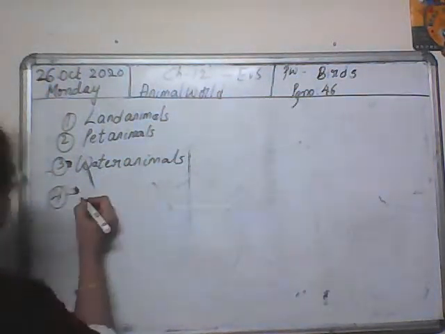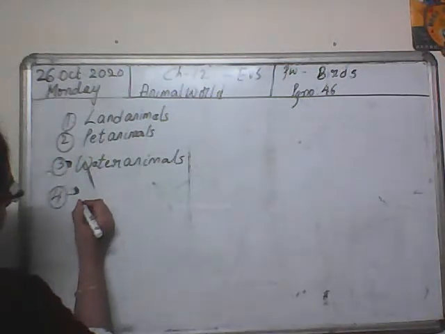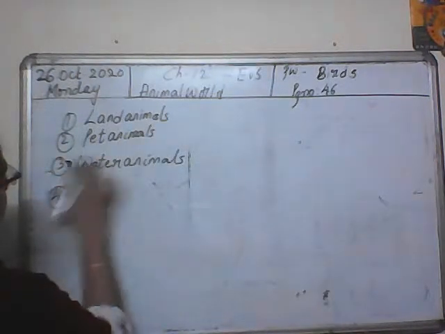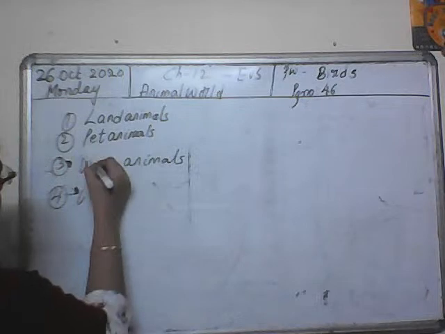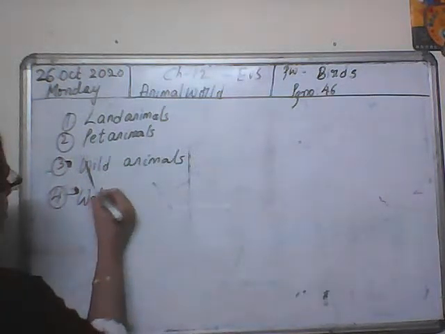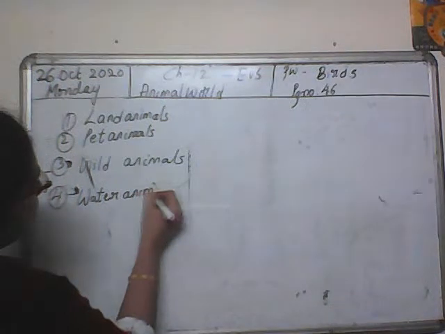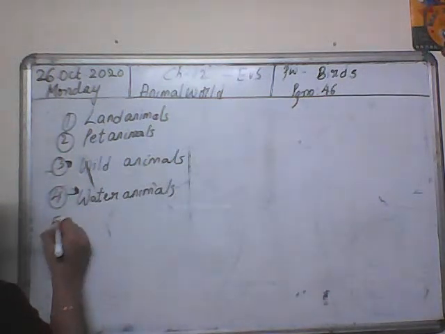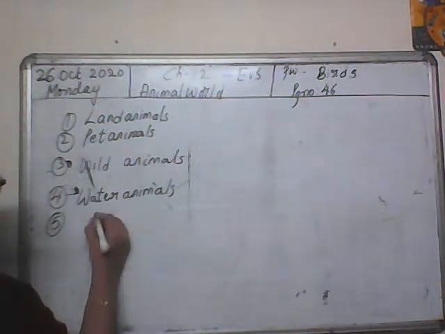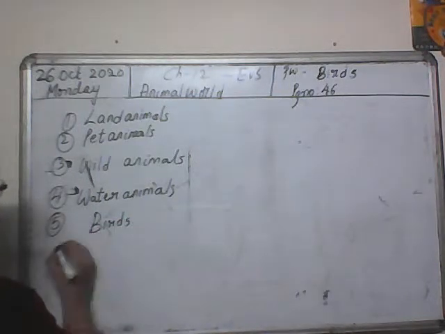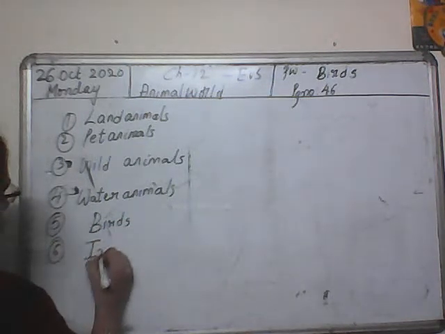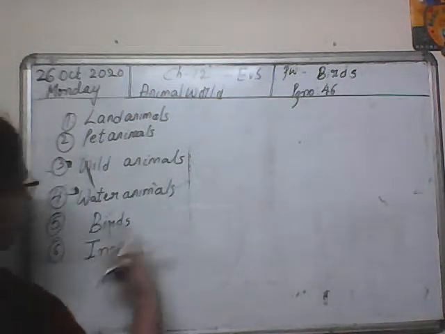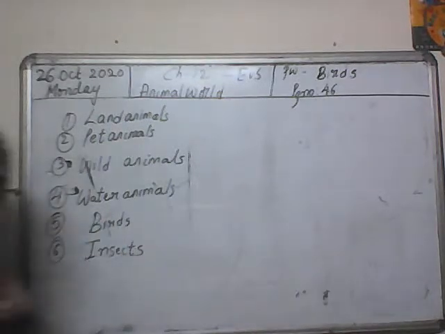Wild animals. Land animals, pet animals, wild animals, water animals. Then we have birds and insects. And our password today is birds, because we are going to cover this topic also today.